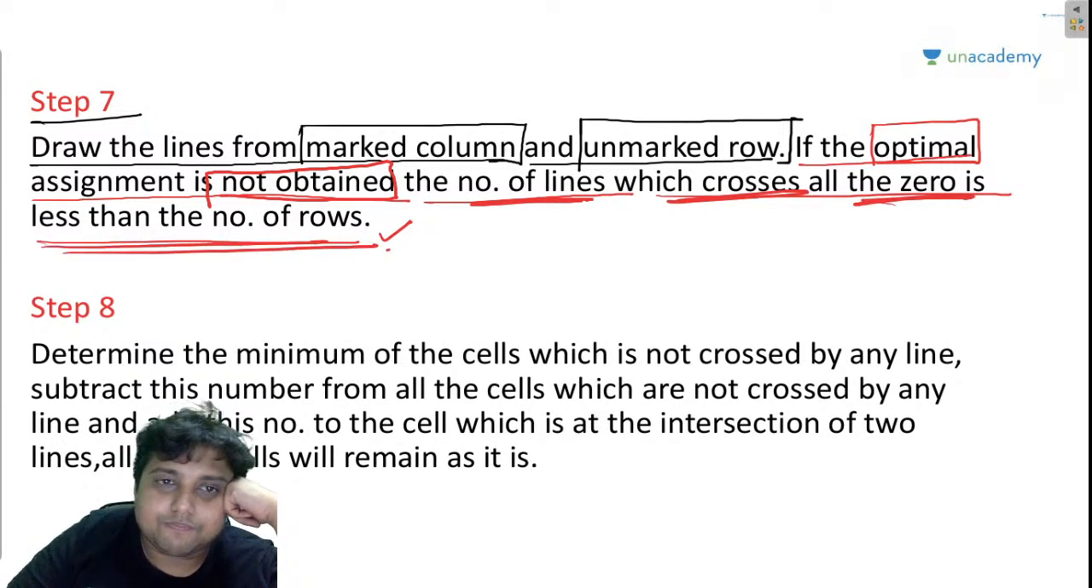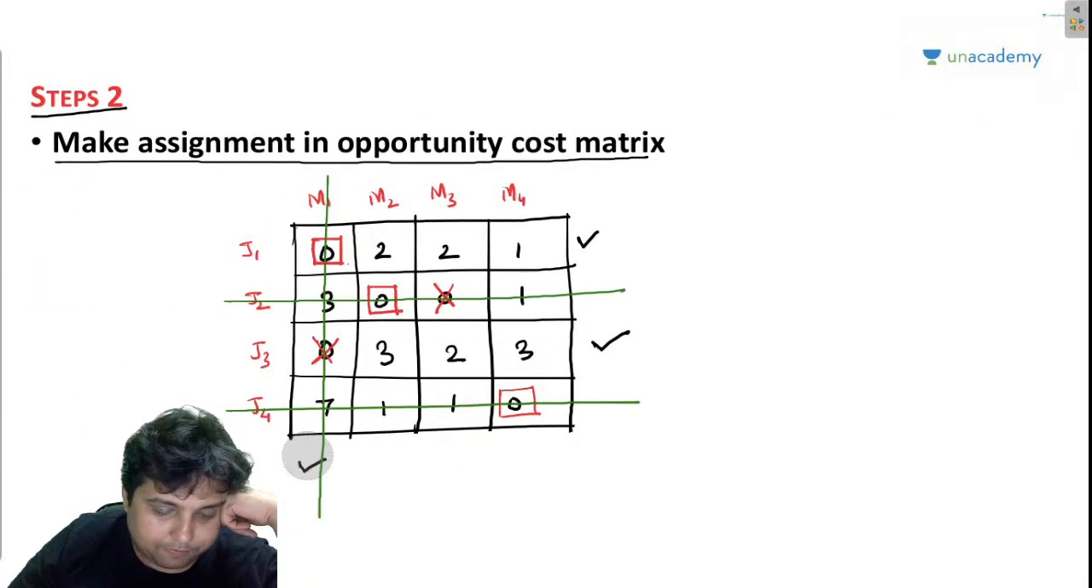Now let us check. So now in this problem,